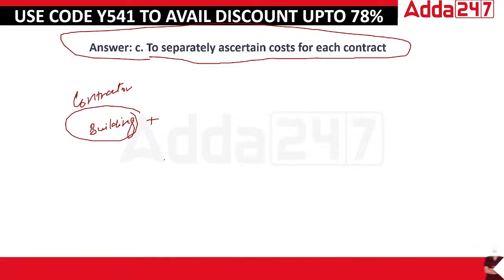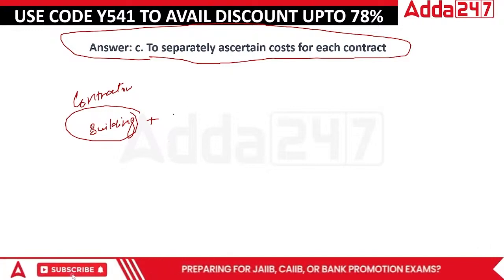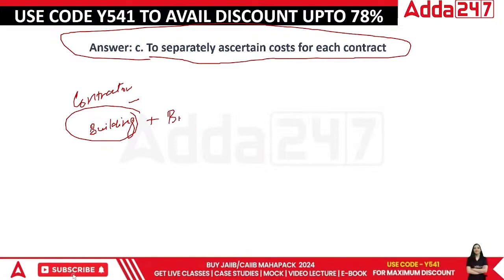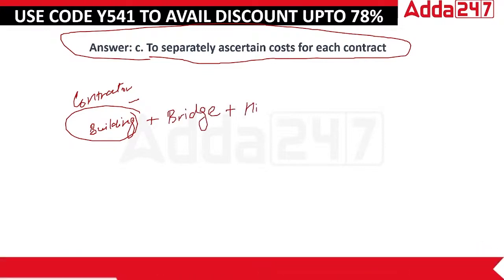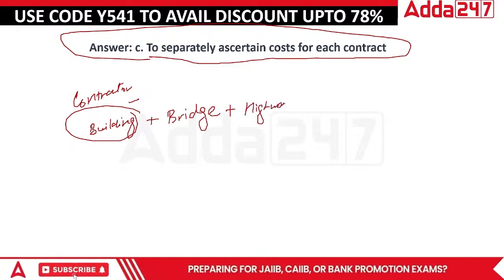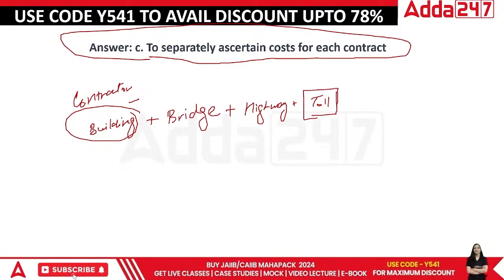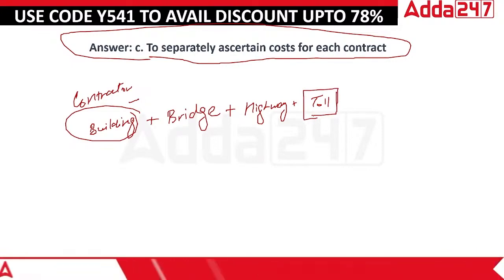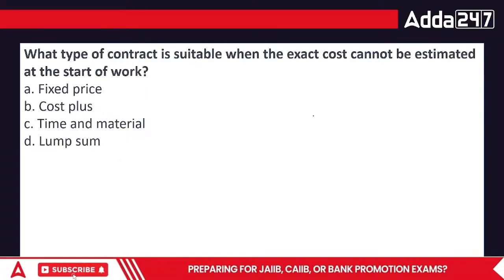At one side we might be making a building, at the other side we might be making a bridge, and we might be making a highway, right? Or we might be making a toll for the taxation collection. All those things can be done at the same time. There are multiple things that we can take up, so that is covered in this area.